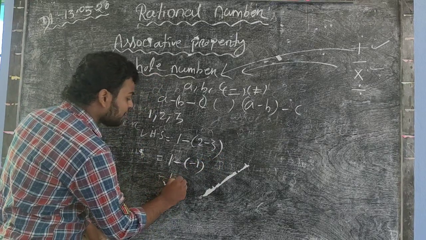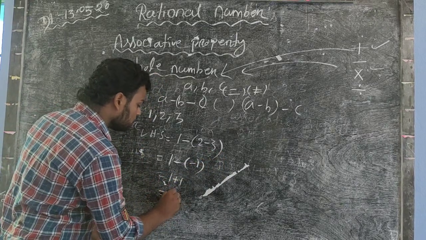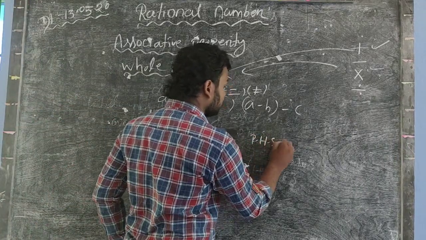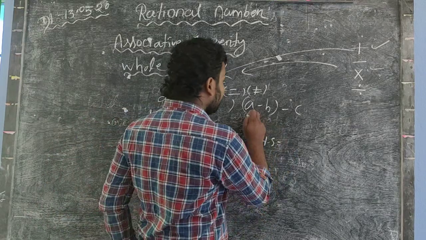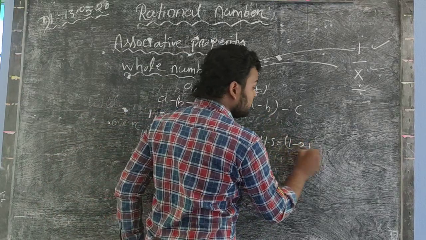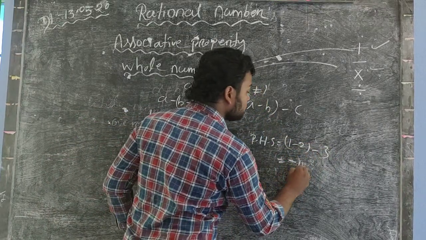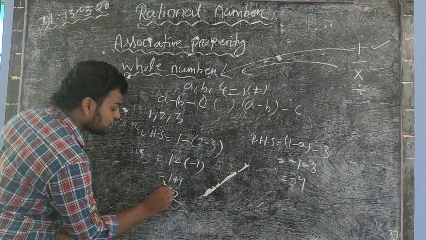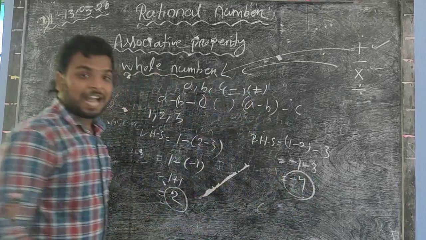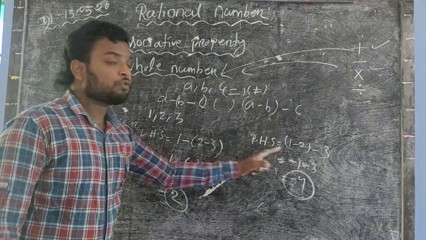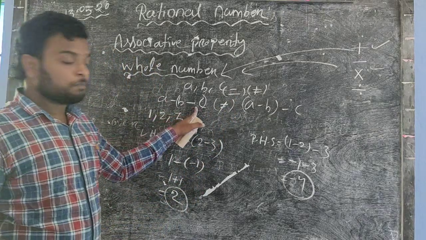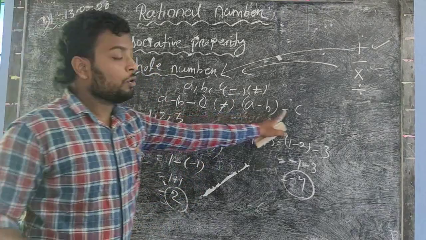So equal to 1 minus 1 is plus 1, equal to 2. So in the case of RHS, you find that A minus 1 minus 2 minus 3 equal to minus 1 minus 3 equal to minus 4. So here the answer is 2, here the answer is minus 4. So LHS is not equal to RHS. So I write that A minus B minus C is not equal to this.